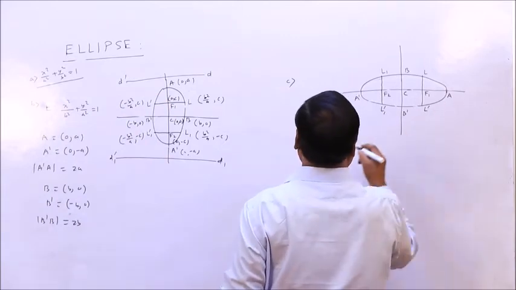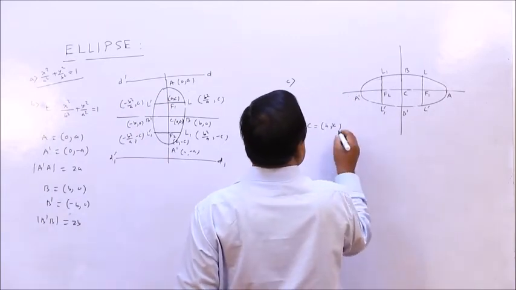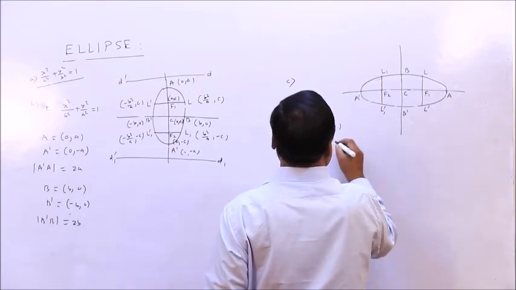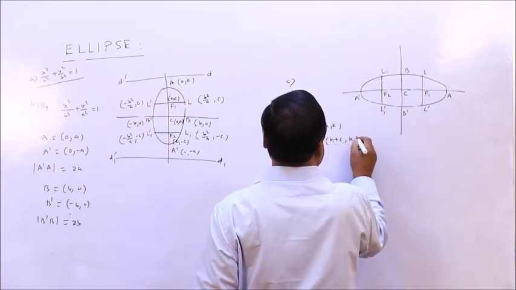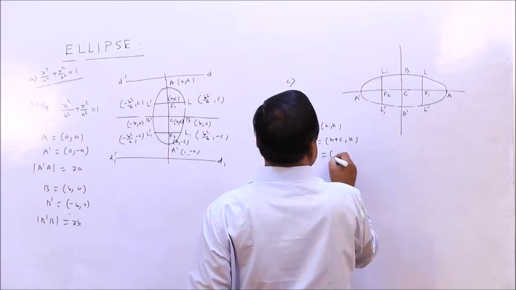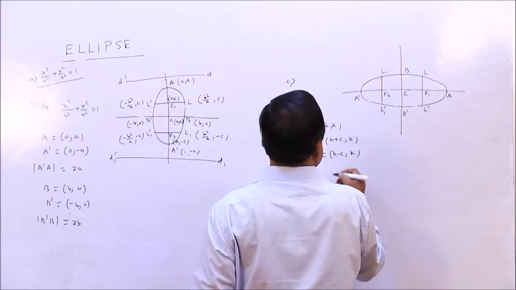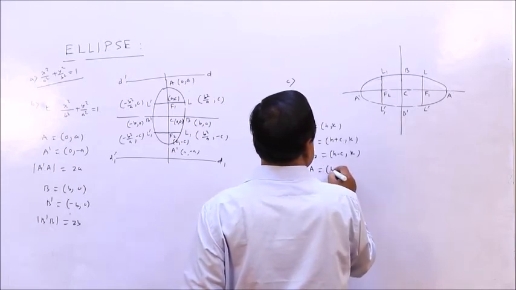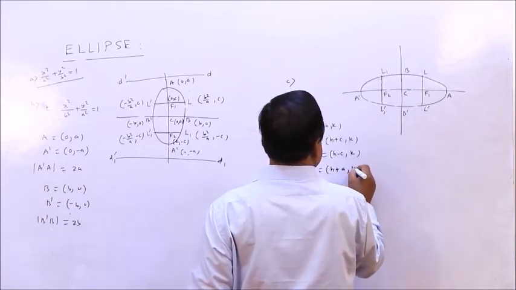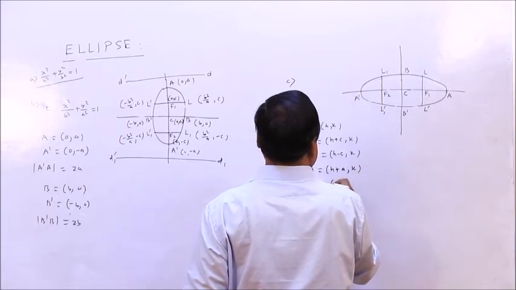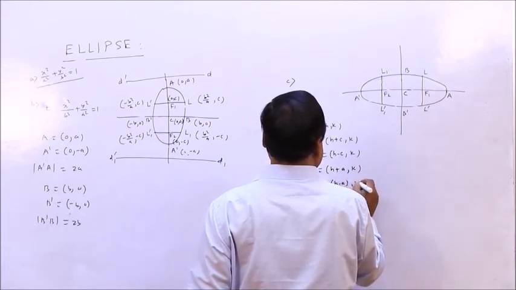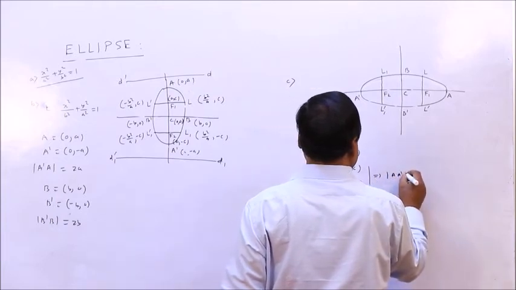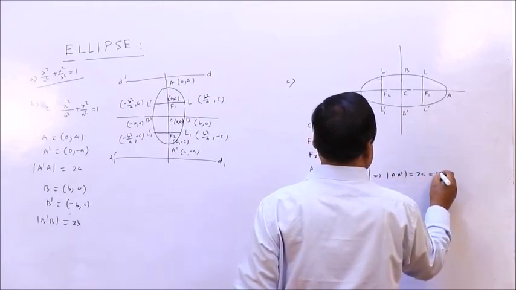Here the axis is the major axis, so F1 is H plus C, K, and F2 is H minus C, K. For the major axis, A is H plus A, K, and A dash is H minus A, K. So this implies A dash A, 2A, equals the major axis.